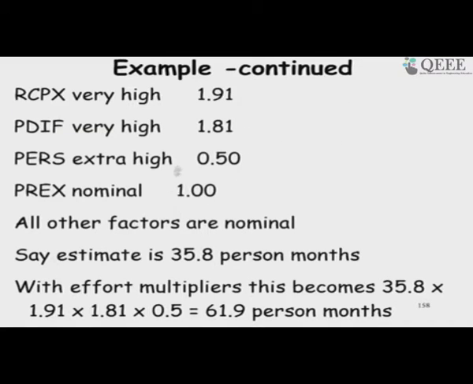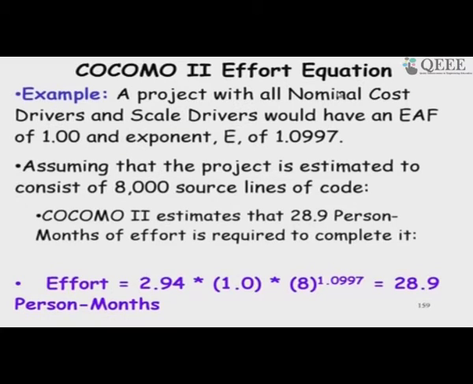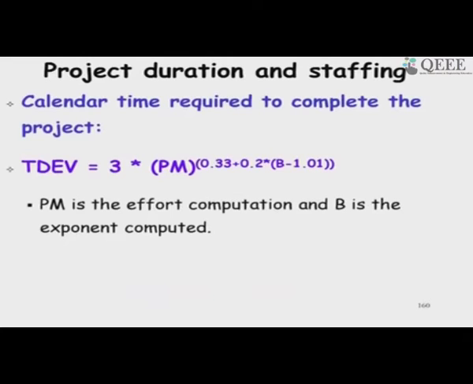So, this is the given scale factor, and all other multipliers are nominal. Then there is one more example for effort estimation using COCOMO 2, and then we use the duration and then the staffing estimation. Again, we substitute in the formula; we will look at a tool where we just enter the values and it gives you these results.